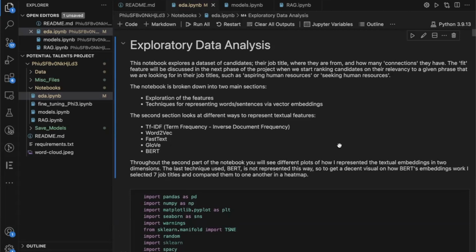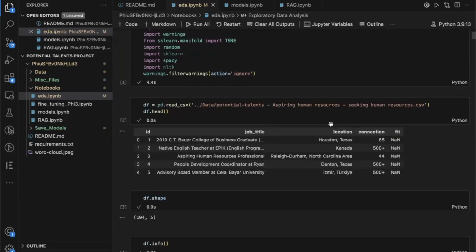So a little bit about the data set. There are 104 unique candidates with their job title, where they're from, their location, how many connections they have, and then there's also a fit column, which won't be used. There's another column that I'm going to use in the models notebook, so we don't need to worry about the fit column.